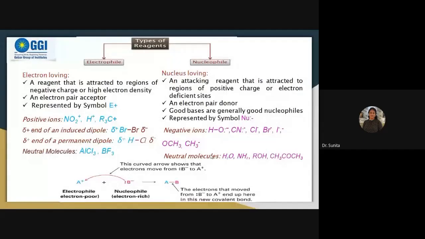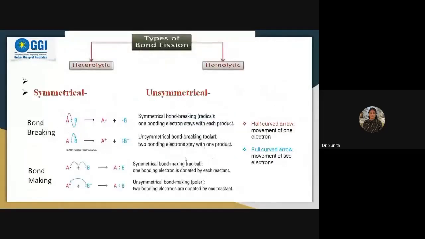Just see this. Bond fission can be symmetrical or unsymmetrical. If after breaking a bond each atom gets 1 electron, then it is called symmetrical bond breaking.